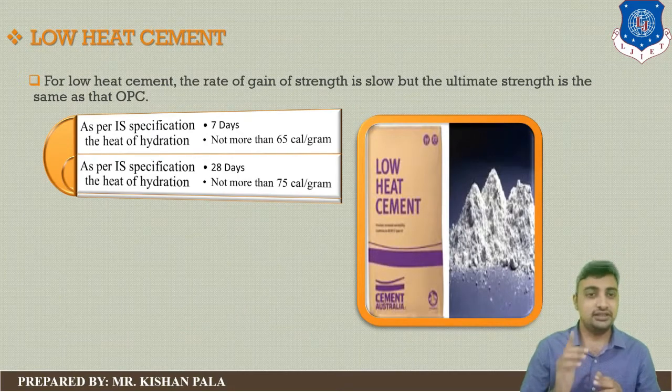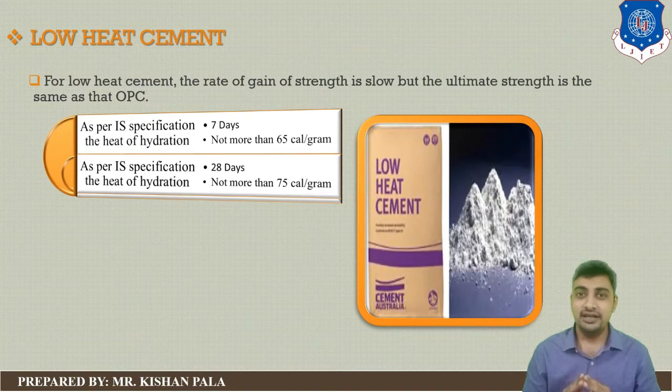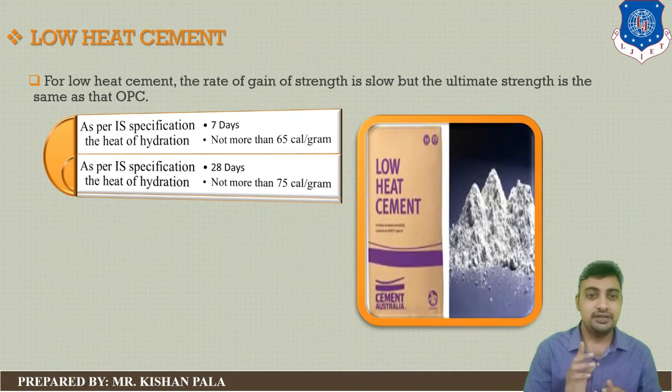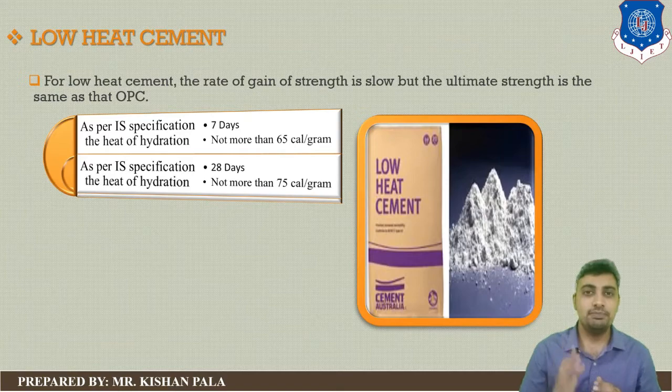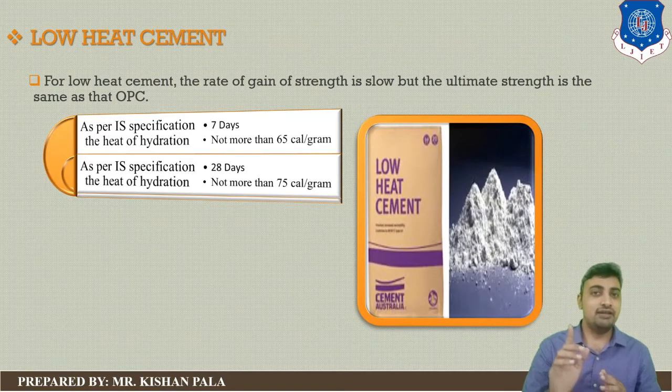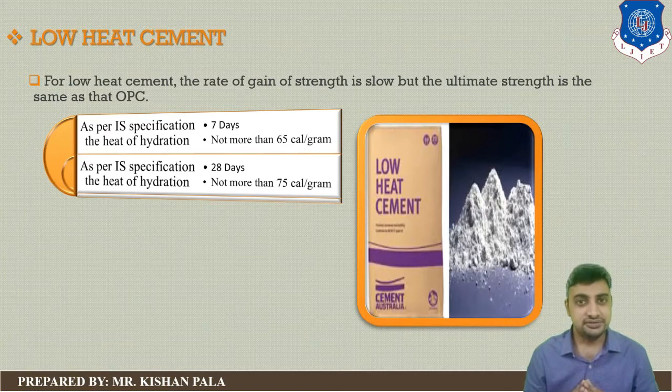You can see in the table, as per the Indian Standard specification, the heat of hydration should not be more than 65 calorie per gram at 7 days, and not more than 75 calorie per gram at the end of 28 days.